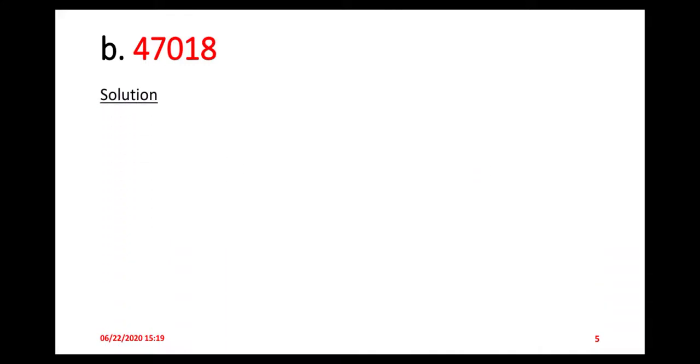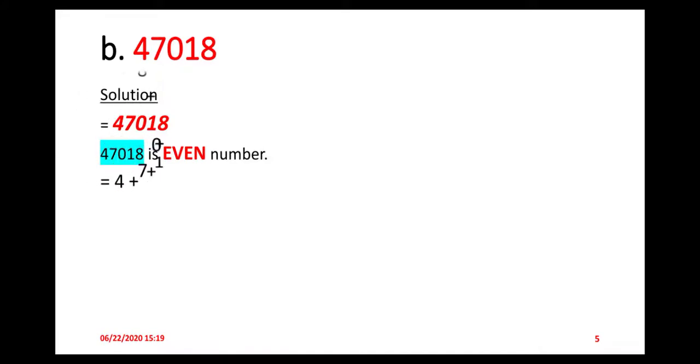So this is the next question, 47,018. Let us check whether this number is divisible by 6 or not. According to the rule, first of all check whether this number is even or not. Yes, this is an even number because the last digit of this number is 8 and 8 is a multiple of 2. Now you can say that 47,018 is an even number.